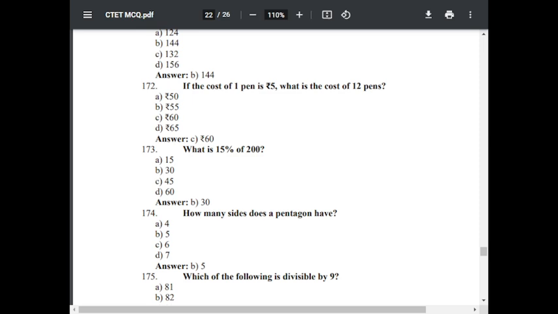Question number 173. What is the 15% of 200? 15% of 200 is 30. Option B is correct.